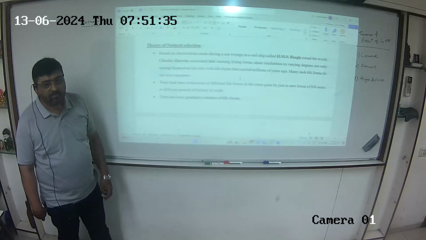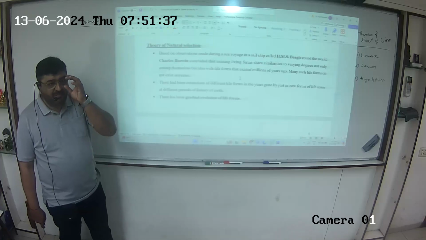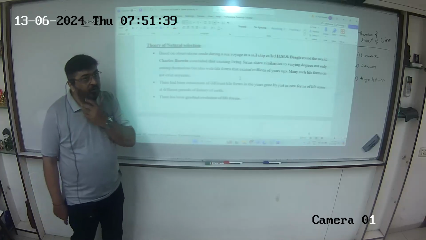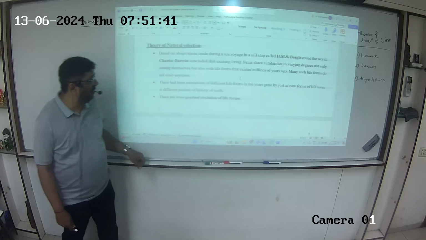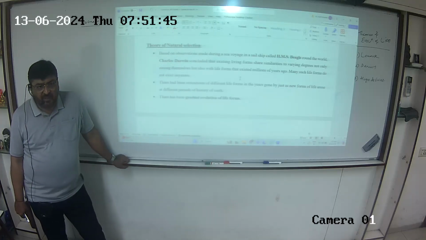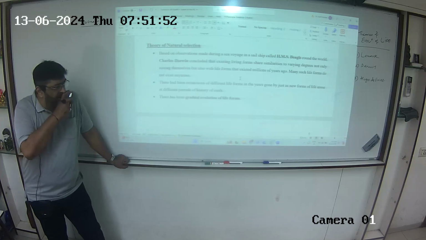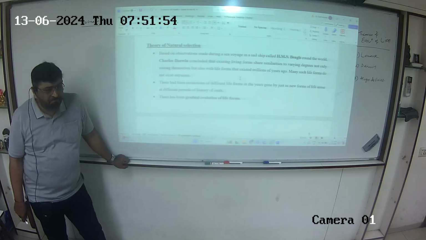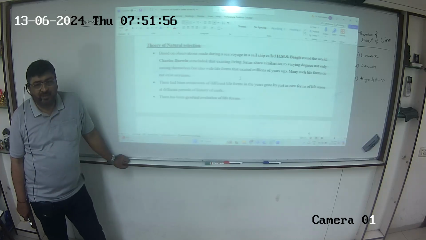ओके, नाउ क्वेरीज. Now see, before we go into what is Darwin's theory, right? Darwin's theory in the NCERT, as we mentioned very badly, as expected. I don't expect anything new from them, right?